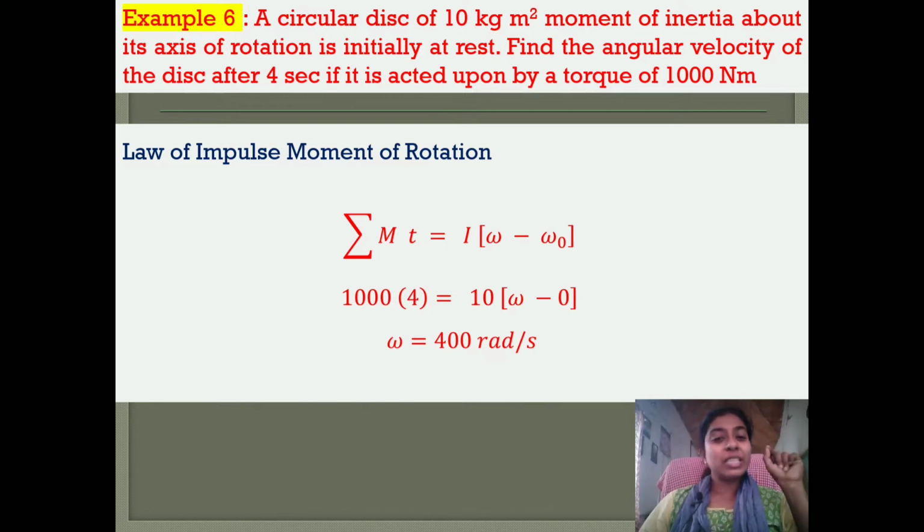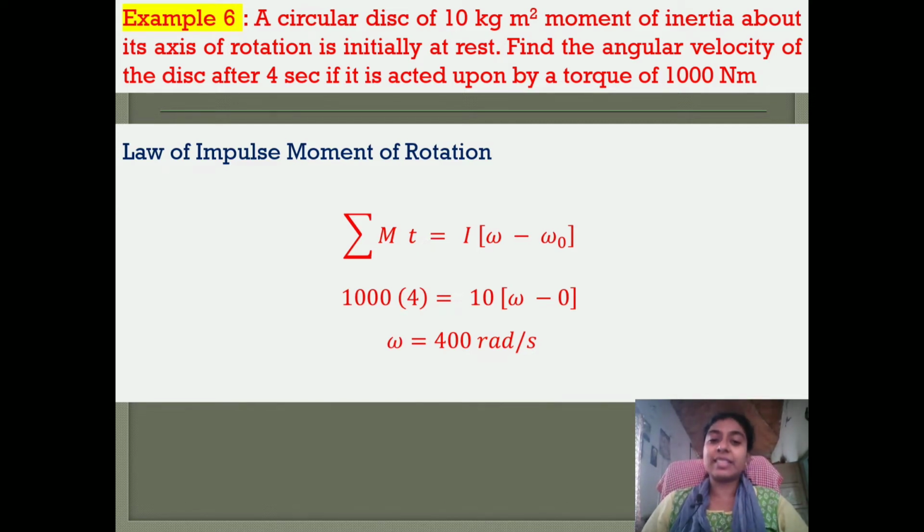So impulse is moment into time. Impulse moment equation. Moment is moment of inertia multiplied by the velocity. So ours is the change of moment, final moment minus initial moment. That is why it is I omega minus I omega naught.